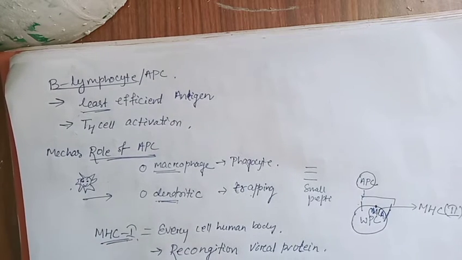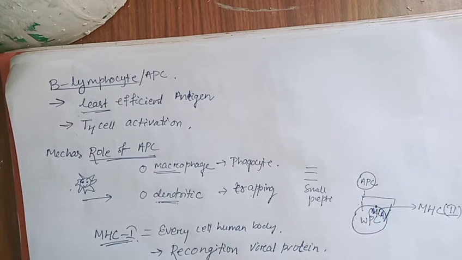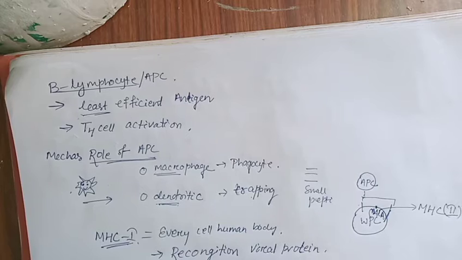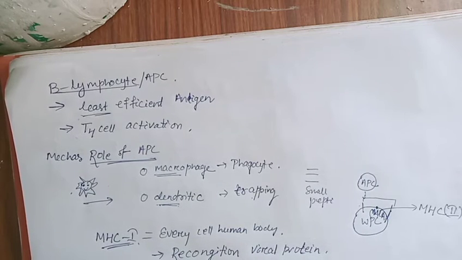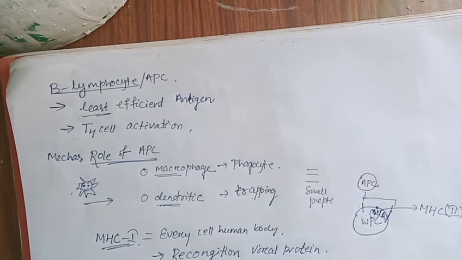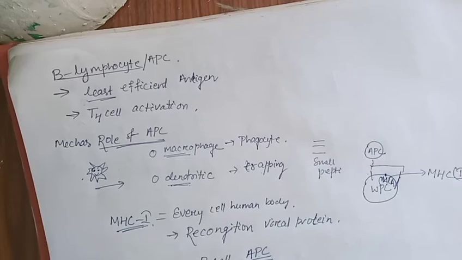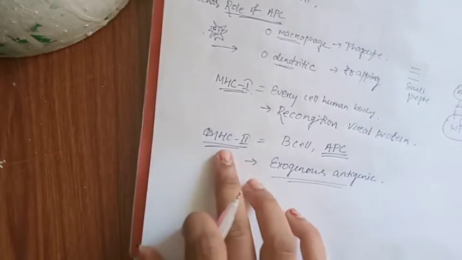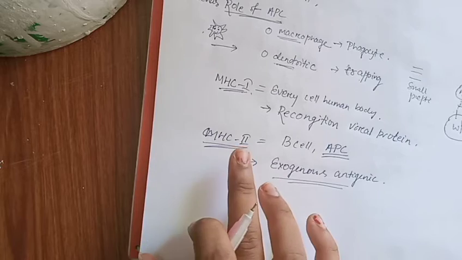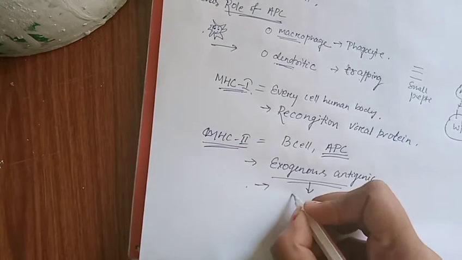Then MHC class 2, where is it present? It is mainly present in the B cell, macrophage, and other antigen presenting cells. So what does it do? It causes exogenous product recognition. Exogenous antigenic product means the product which is produced by the engulfment by the antigen presenting cell. When an antigen presenting cell engulfs any antigen, the products released from this antigen are exogenous, and these exogenous products are mainly presented by the MHC class 2, and it carries this product towards the T helper cell.